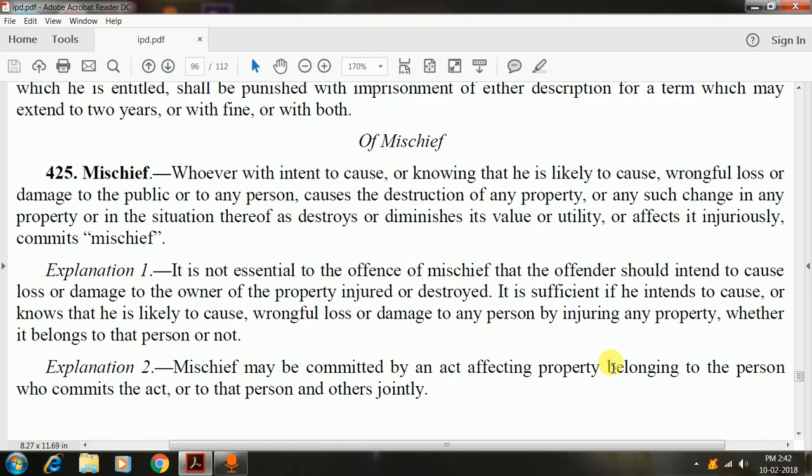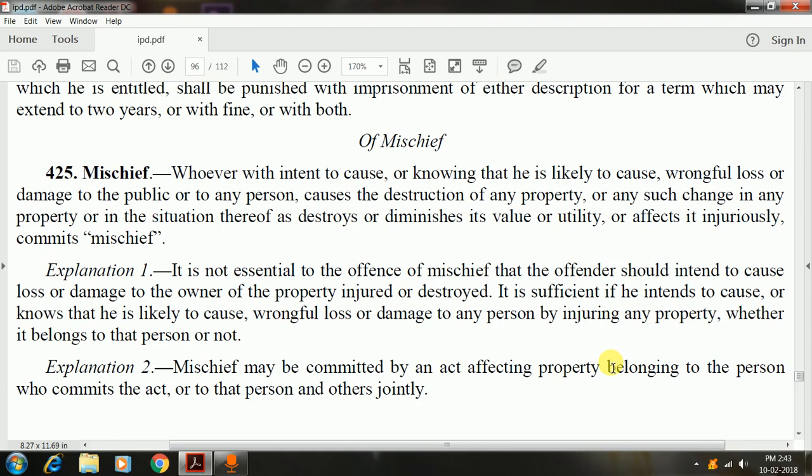Now let us get into the definition of the term mischief under the Indian Penal Code. Whoever with the intent to cause or knowing that he is likely to cause wrongful loss or damage to the public or to any person causes the destruction of any property or any such change in any property or in the situation thereof as destroys or diminishes its value or utility or affects it injuriously commits mischief.